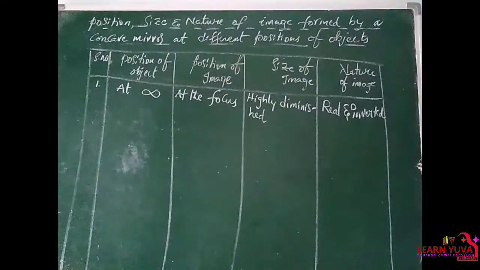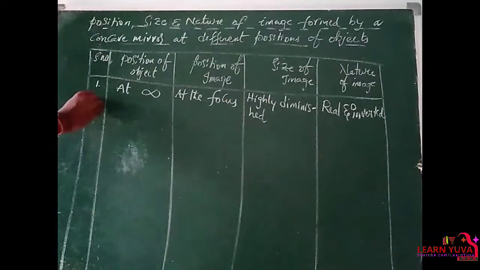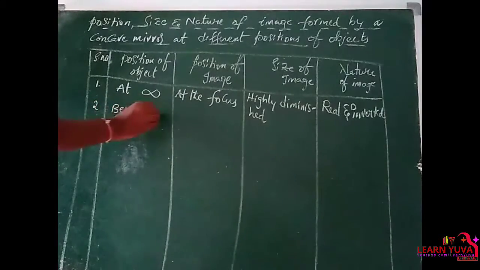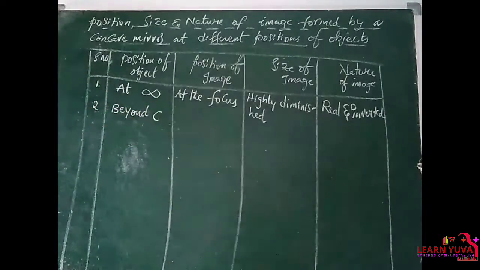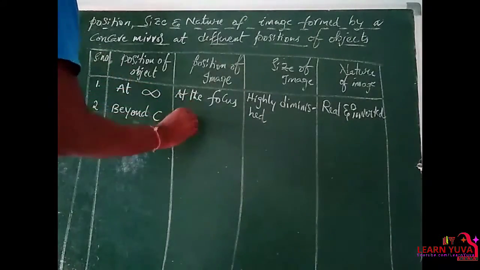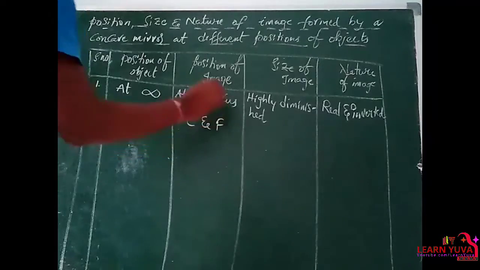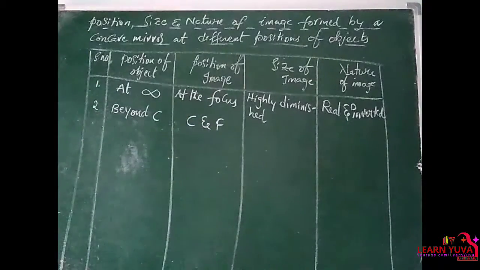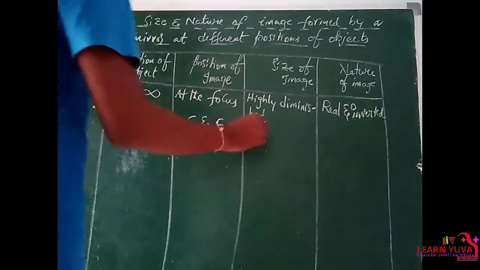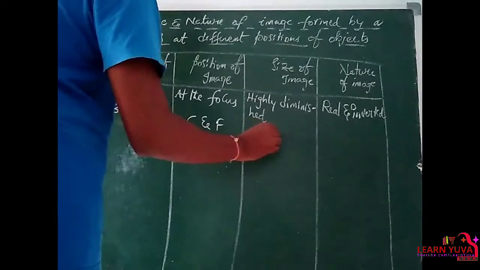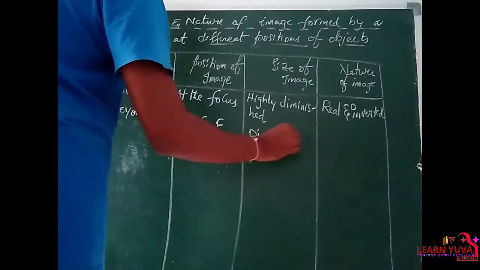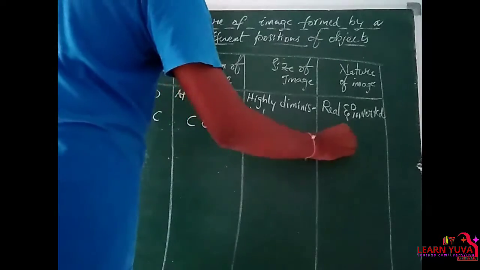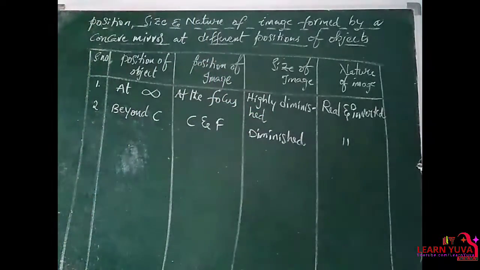Second one: the object is situated beyond C. Beyond C means the center of curvature, and the image is situated in between the center of curvature and the principal focus. So we get a diminished image, that means a small image, and the nature of the image is real and inverted.